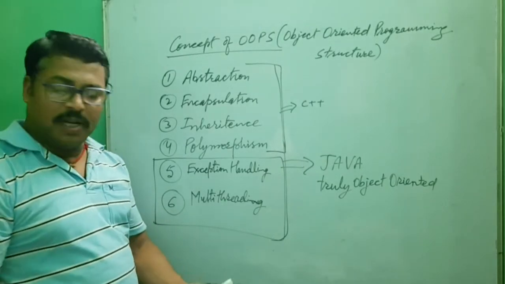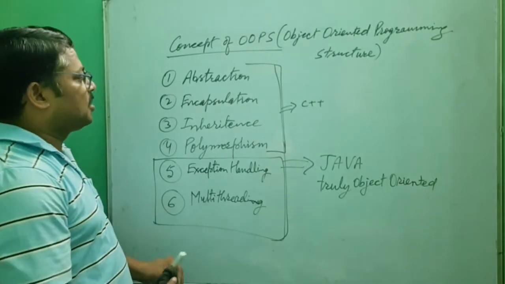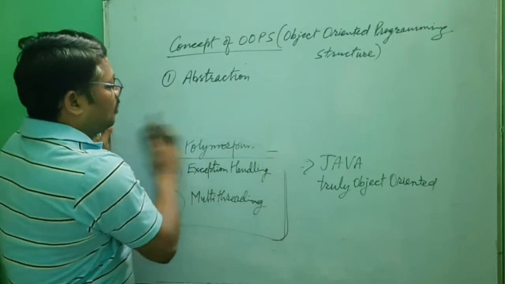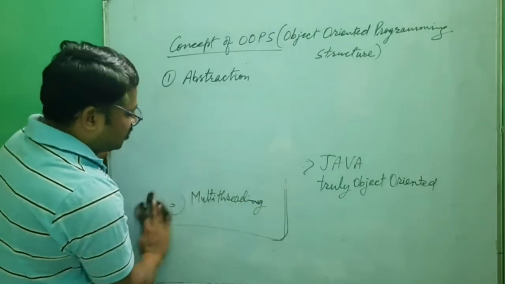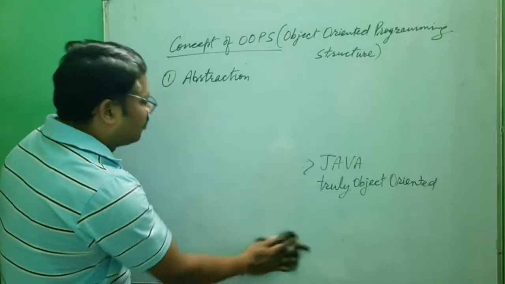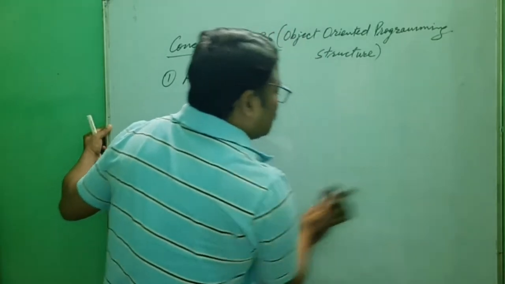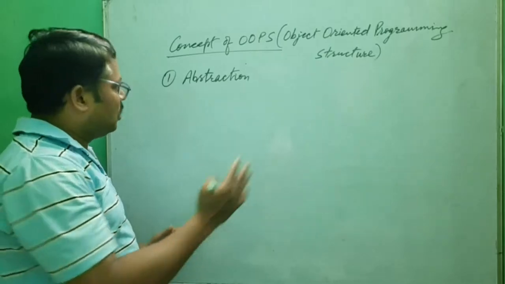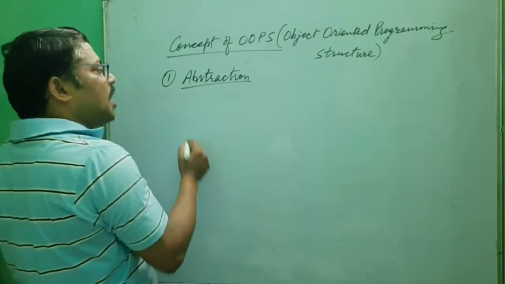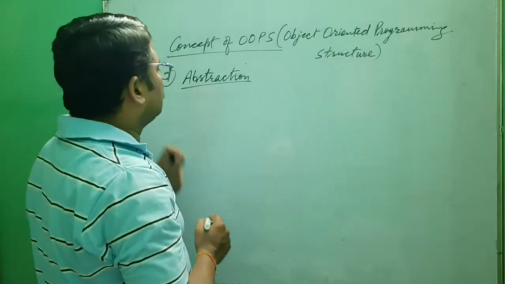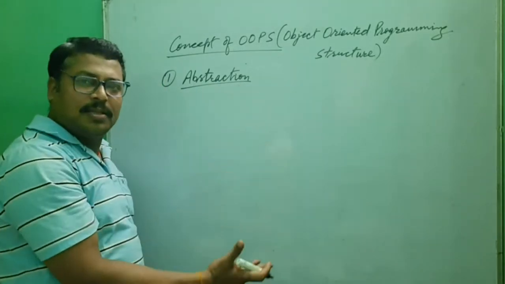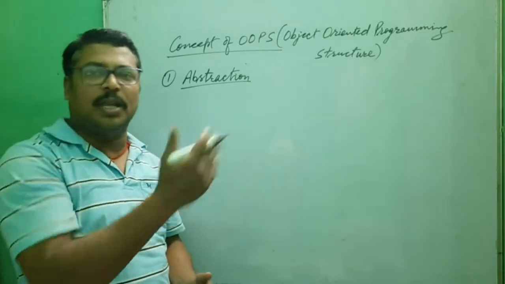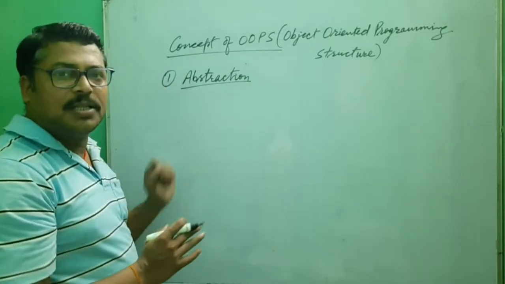What is the principle and concept of abstraction? First we discuss abstraction. As the name suggests, abstraction means essential things are shown and non-essential things are hidden. Abstraction is actually data abstraction. The essential and important things are shown, and if something is not important or essential, you can hide it. So we understand it in this way.